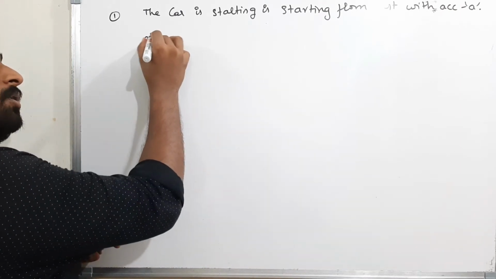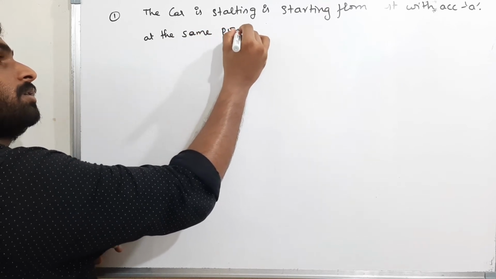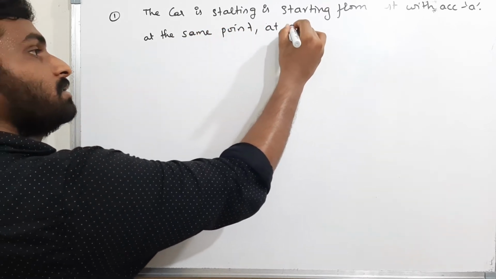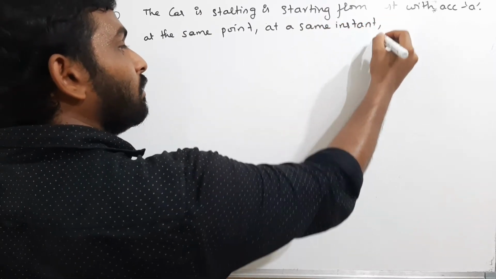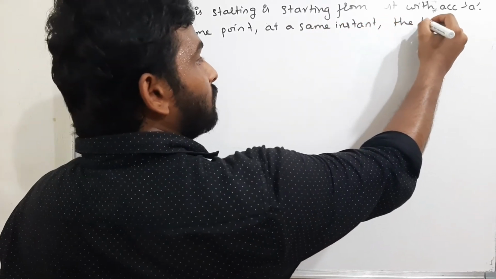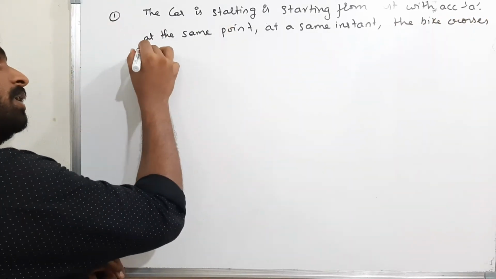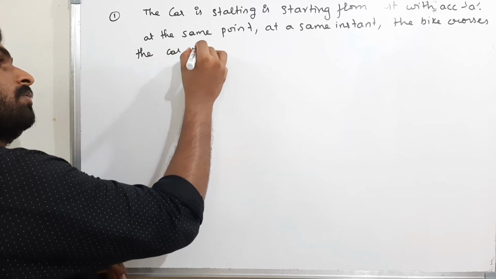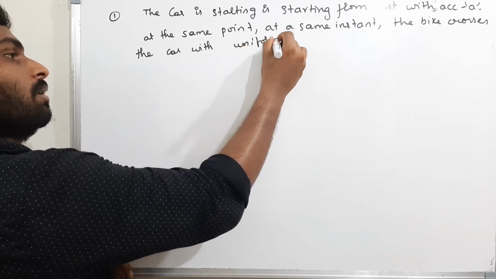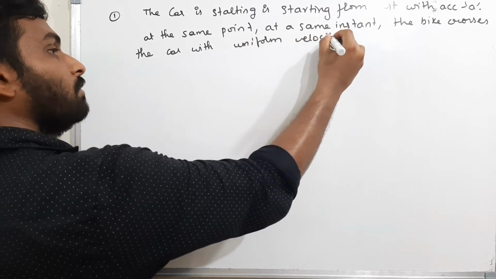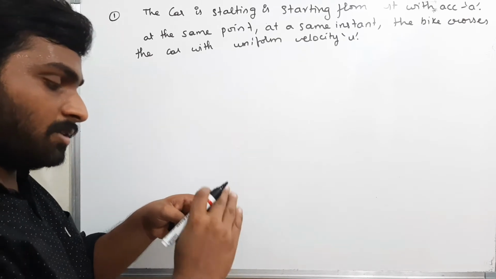At the same point and at the same instant, the bike crosses the car with uniform velocity u.